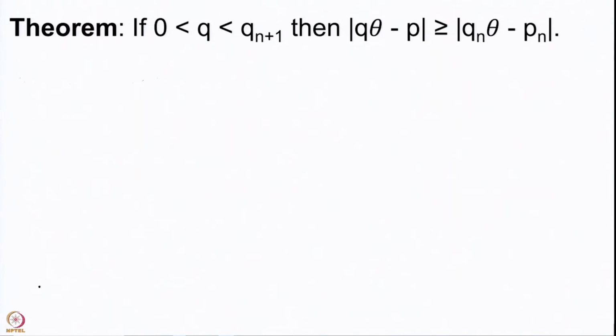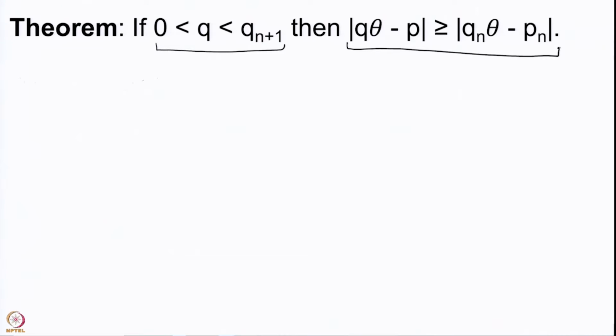Recall the theorem that we have proved, the last theorem in our last lecture, which says that if you have q to be between 0 and qn plus 1, a positive quantity, then for any integer p, mod of q theta minus p is always going to be bigger than or equal to mod of qn theta minus pn. This is the result that we have.